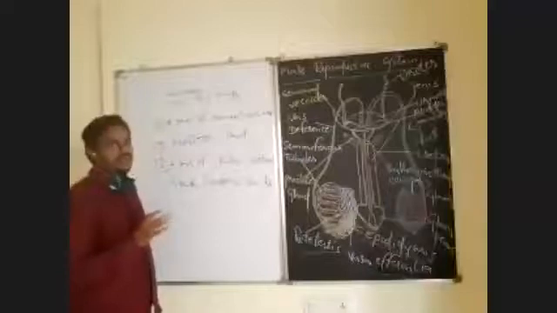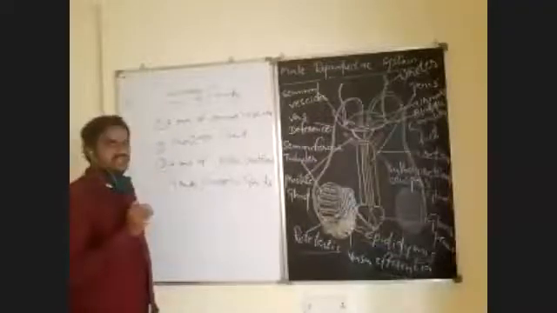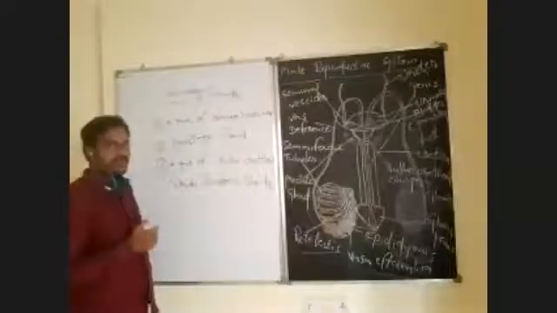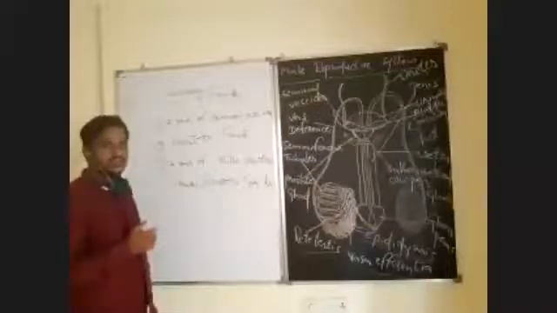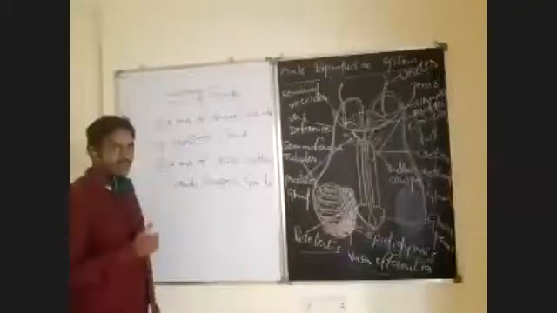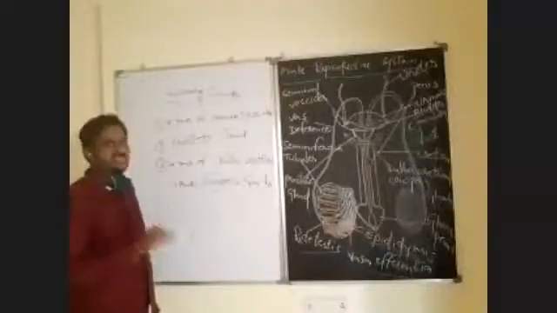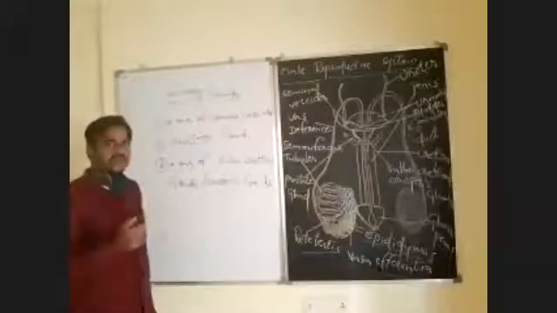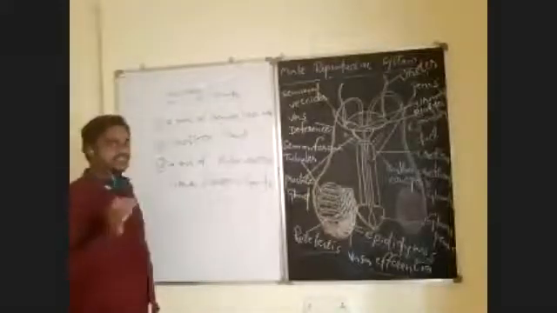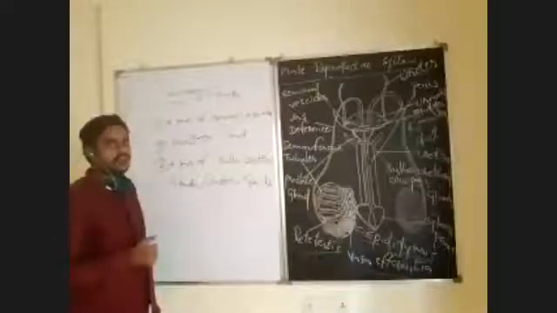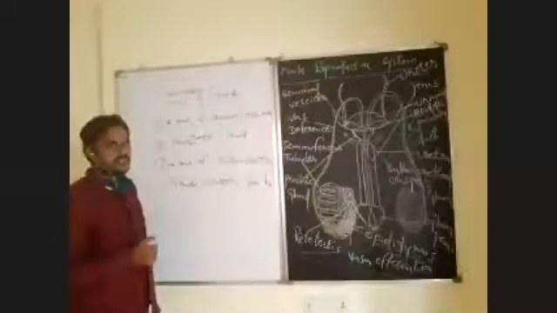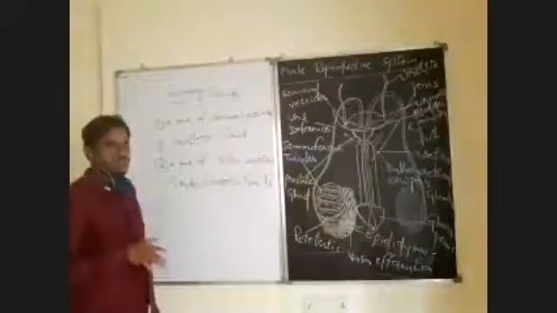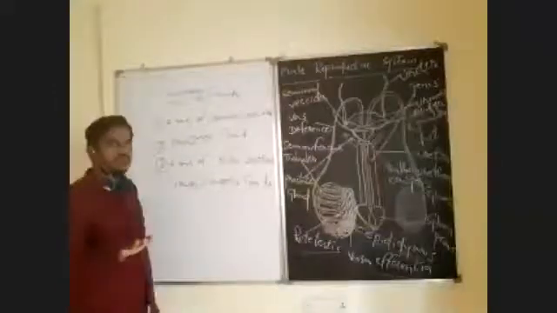Puberty is the age period when the reproductive organs attain sexual maturity in male and female. In females, puberty is at 10 to 12 years, whereas in males it is 12 to 14 years. After that, gametogenesis begins in a normal healthy human being. In females, the first menstruation is known as menarche, and the last is menopause, which usually takes place around the age of 50. After menopause, the female cannot produce ova.